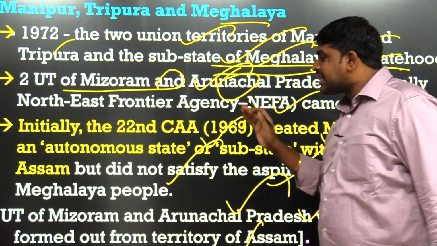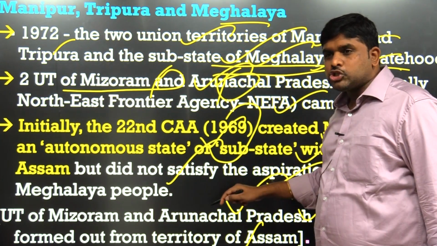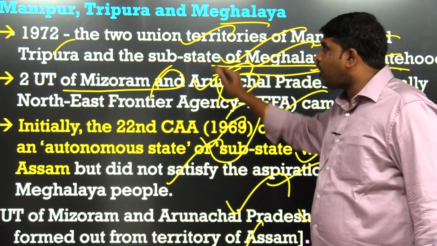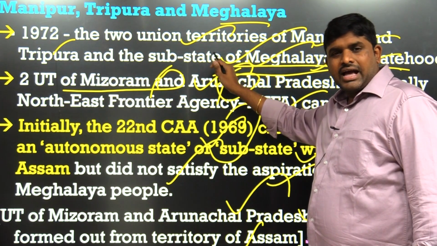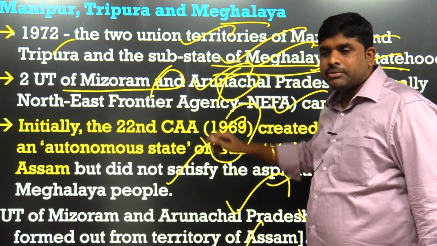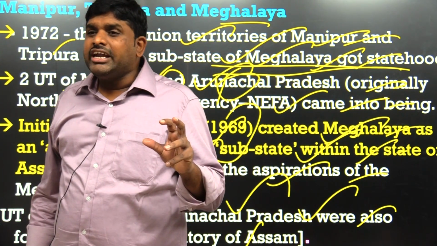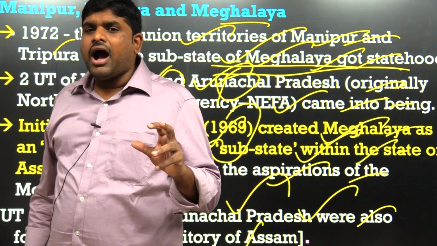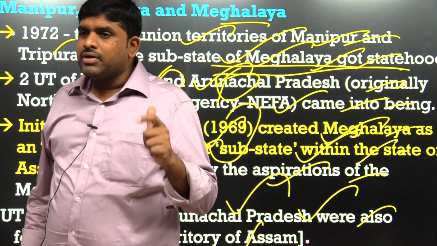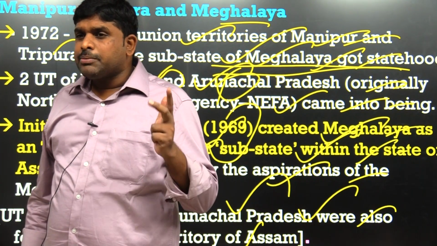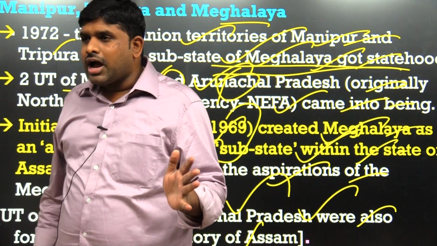Manipur, Tripura and Meghalaya, and also Mizoram and Arunachal Pradesh, which were UTs, became states after 1972. Chronologically: Manipur, Tripura, Meghalaya, then Mizoram and Arunachal Pradesh. From a prelims point of view, what is the chronological order of getting statehood? First, in 1972, Manipur became a state. After Manipur, Tripura. After Tripura, Meghalaya. After Meghalaya, Mizoram. After Mizoram, Arunachal Pradesh.